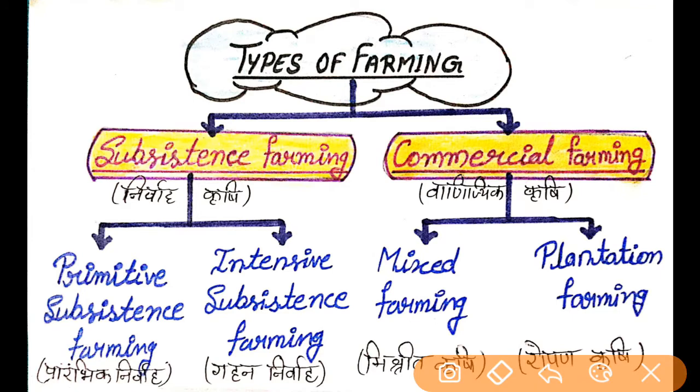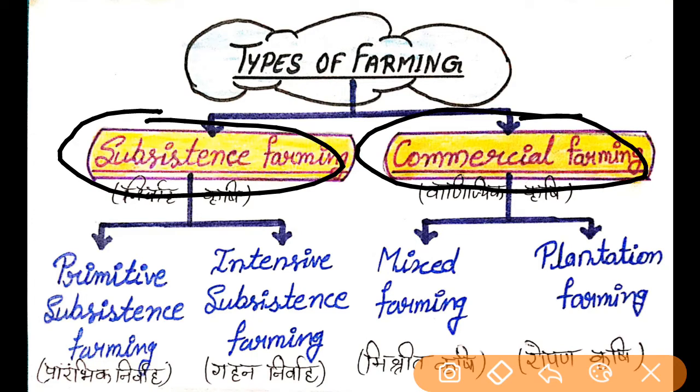First, we have two categories of farming: subsistence and commercial. So what are the differences between these two? The difference is based on their purpose. The purpose in subsistence farming is subsistence, and the purpose in commercial farming is commercial, according to their names. Now we can get the idea in depth.